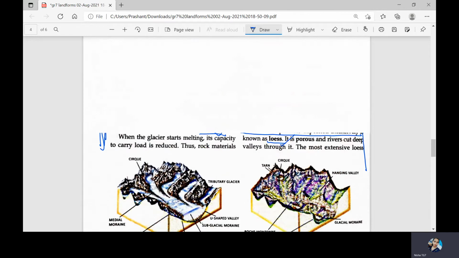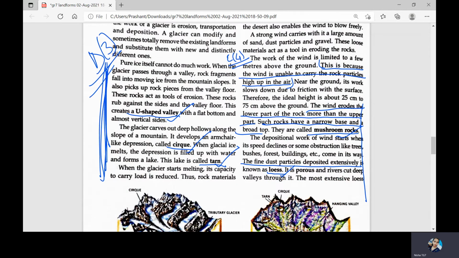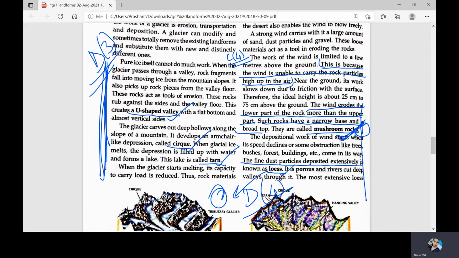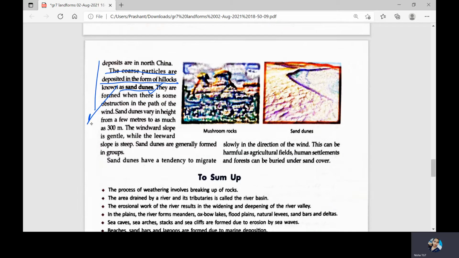So you can refer to this paragraph and the underlined points. So this will be the answer for D4. The first point will be of mushroom rock. This will be your second point. And this will be your third point, under the depositional work of wind.